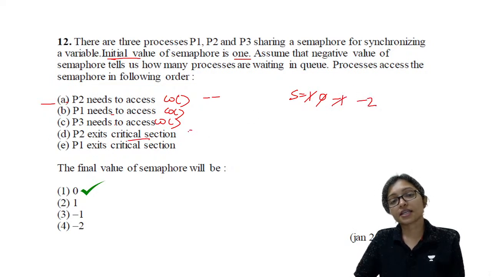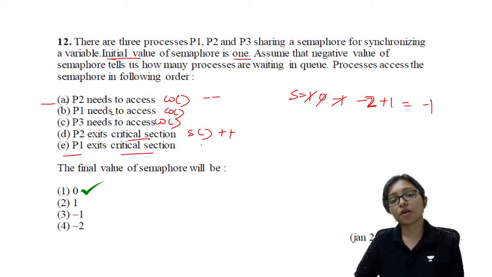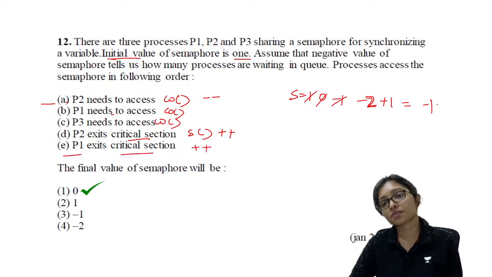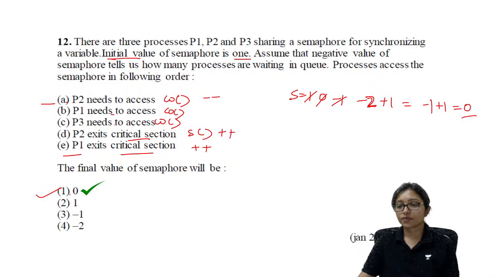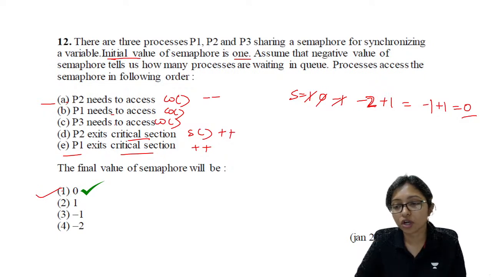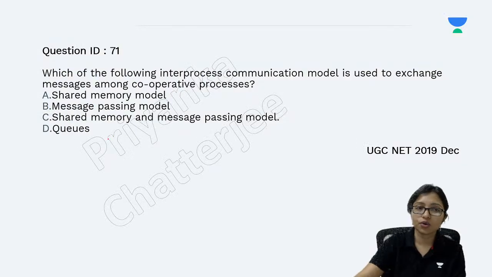Exit from the critical section means signal. Signal means plus plus, so minus 2 plus 1 means minus 1. Now again exit from the critical section, that is plus plus: minus 1 plus 1 means 0. So the final value will be 0 here. It's not 3, it's 0. In that way, I am doing wait, so it goes to minus, and after that the signal means plus. So the answer will be 0 here.